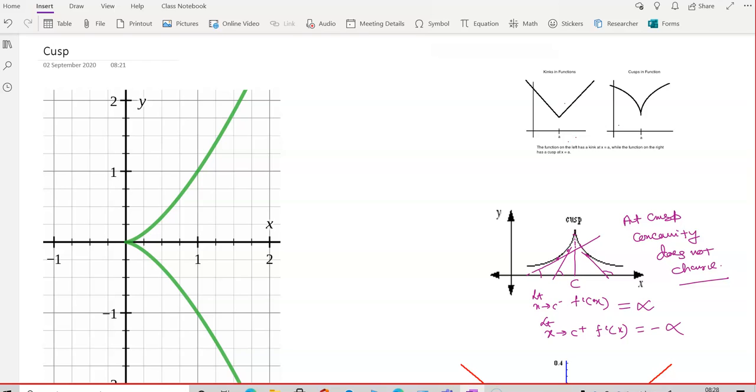But we do not consider in case of this kind of curve. Normally it is not important for this kind of curve. This basically is a straight line. We consider cusp at a point on a curve. This is in that sense not a curve but made of two straight lines, but still by the definition, when dy by dx changes sign, there is a point of minima over there.